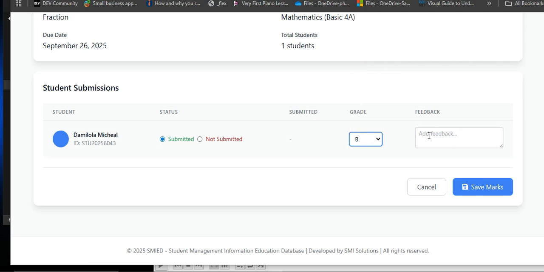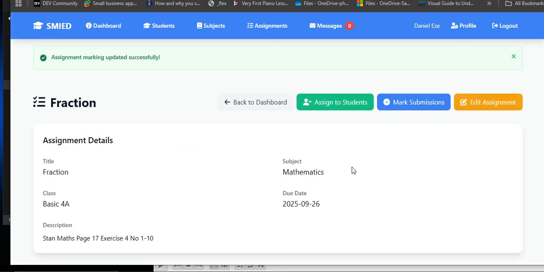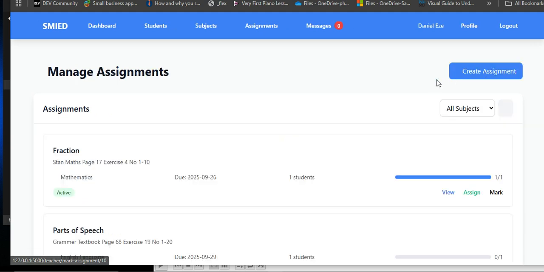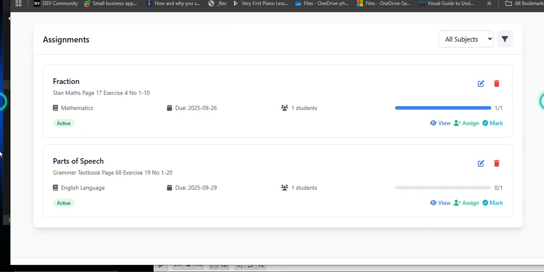So if you have anything in addition, you can add it. If you notice the person copied, write it. If you notice the student was being taught or being assisted, whatever, you can add feedback to it. So click on save. Okay, so that has been marked. That's what it means. Let's go back to assignment again.